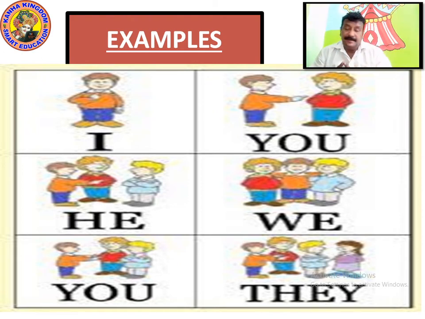When it is one to one, it's you. And when there are two people standing in front of you and you are on this side, they are also you for you. You address them as you. And when there are 3-4 people and 2 people are talking separately, then you do not address them as you. At that time you address them as they. They are talking with each other. Right? So these are examples simply to show you how you address I, you, he, we, you and they. Please make a proper picture in your mind of how you address it and write it down.